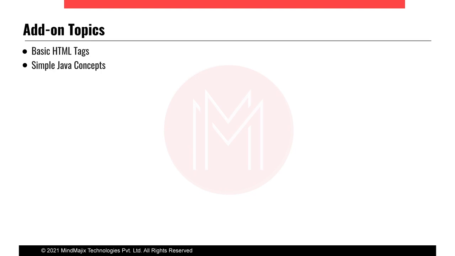And simple Java concepts. This is optional. If you know the Java concepts, that is good, and if you don't know, then no problem. During this course, I will be explaining those concepts while explaining the design studio or the tool. These Java concepts consist of looping, try-alternative, and error handling. So these are simple concepts; OOP concepts are not required in this. We can go through the simple concepts during this course as well.